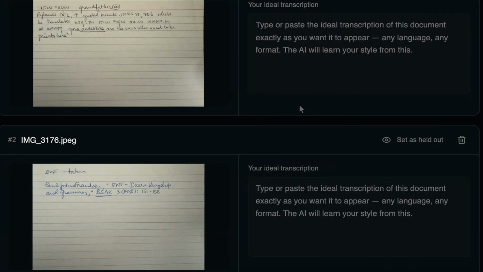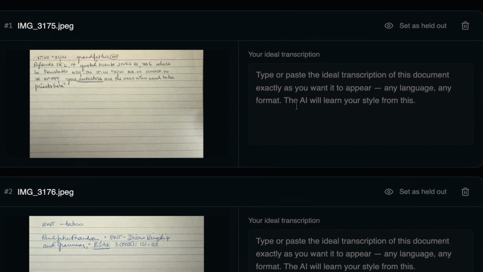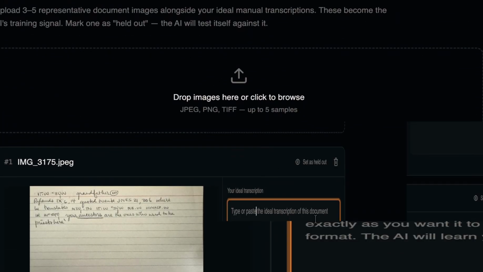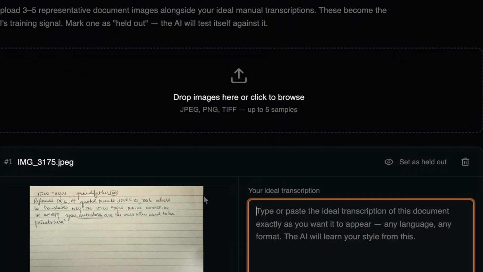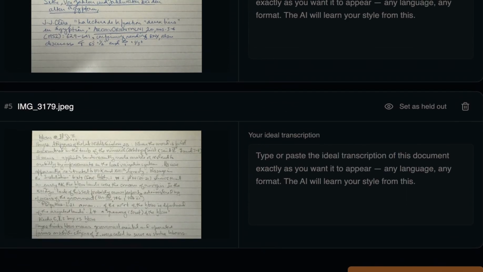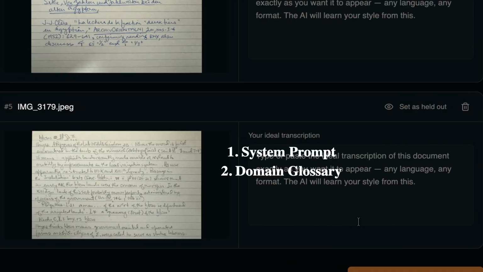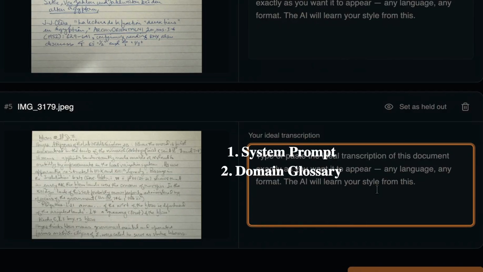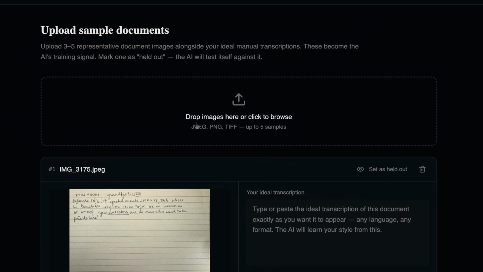For example, these are 5 notes from the Bravorsky Notes collection, and I can type in my transcription, and then generate based off these transcriptions. The AI generates its own system prompt and its own domain glossary. So it looks for things that might be relevant to this archive and the history relevant to this archive, and it includes all of that.